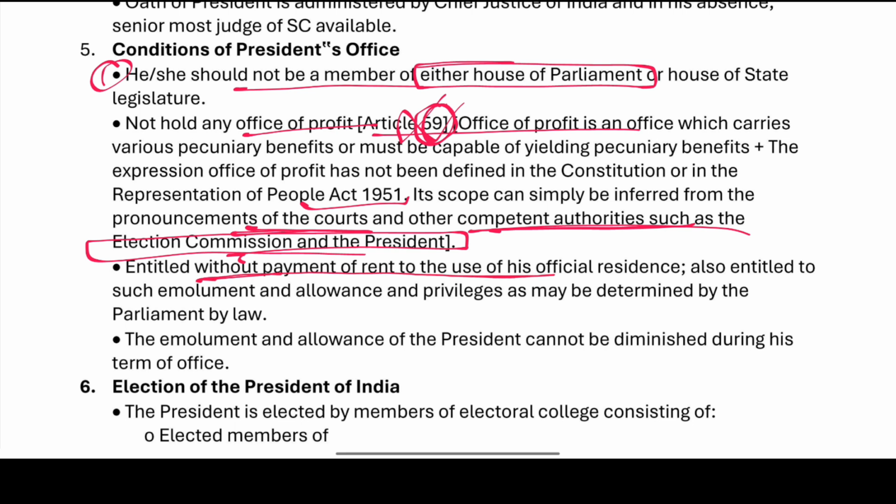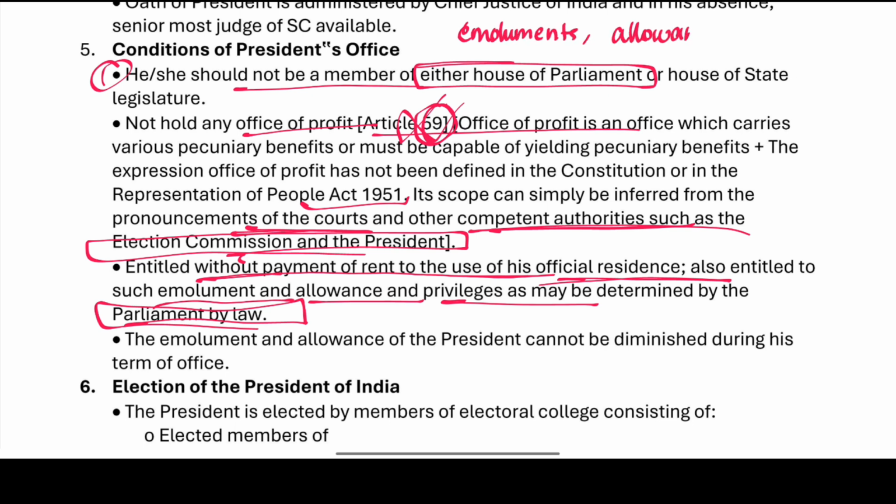Entitled without payment of rent to the use of his official residence, also entitled to emoluments, allowances, and privileges as may be determined by the Parliament. So whenever it comes to questions like emoluments, allowances and privileges, right?